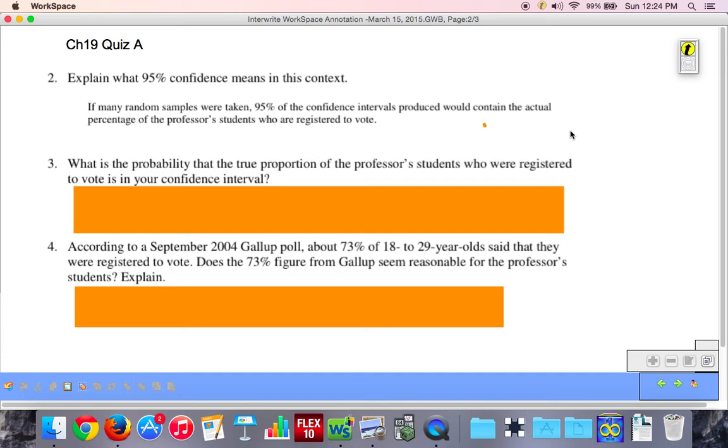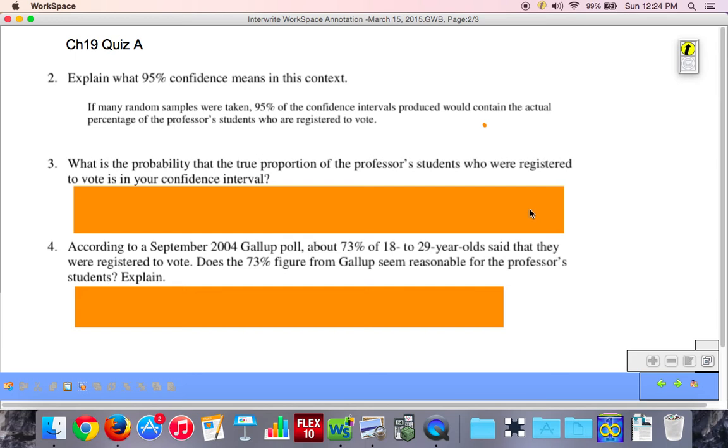Okay, so now let's take a look at question number 3. Again, these were questions just to check your understanding. I don't think there was any math involved in any of these questions. So let's take a look at number 3. What is the probability that the true proportion of the professor's students who are registered to vote is in your confidence interval?